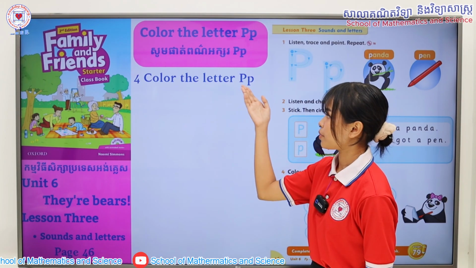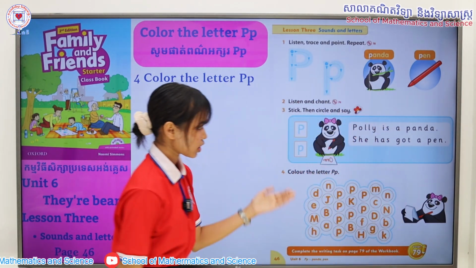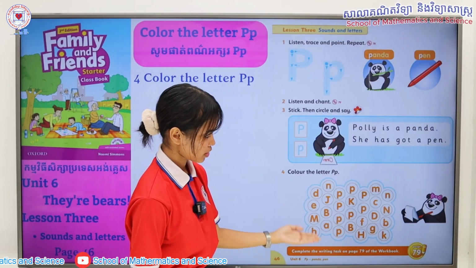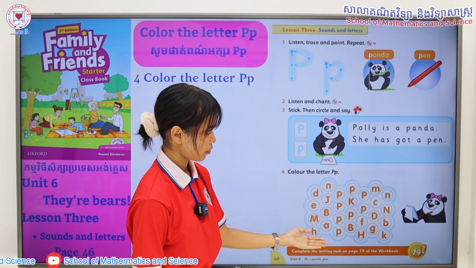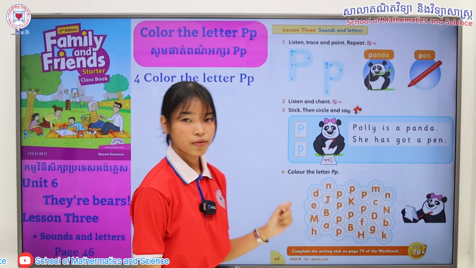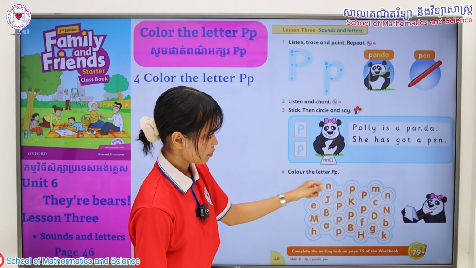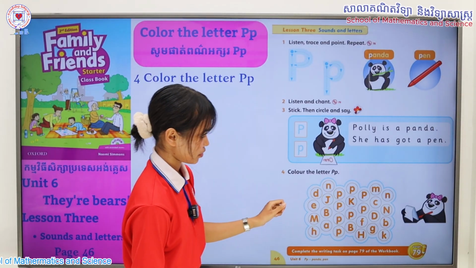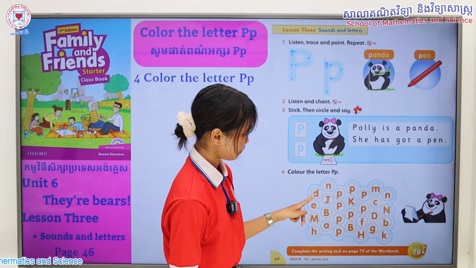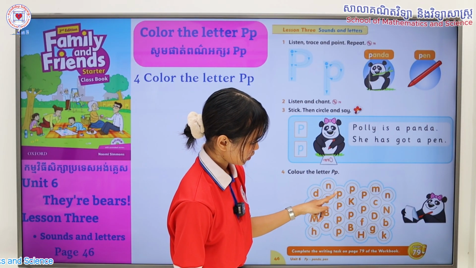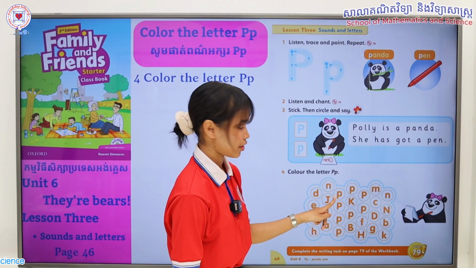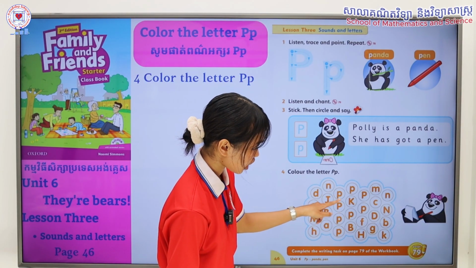Color the letter P. Let's take a look at this section right here. It consists of many letters that we learned from before. Now, get your favorite colors and find P's and color them together. Let's scan through them. Now, we have found our first letter P. So let's color them together.